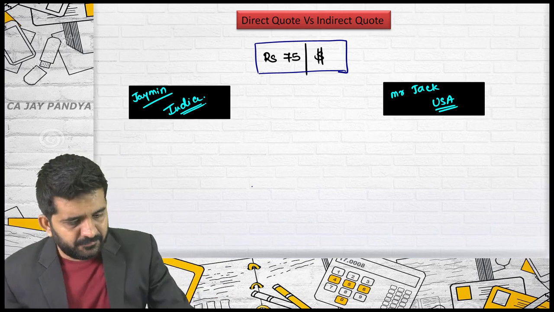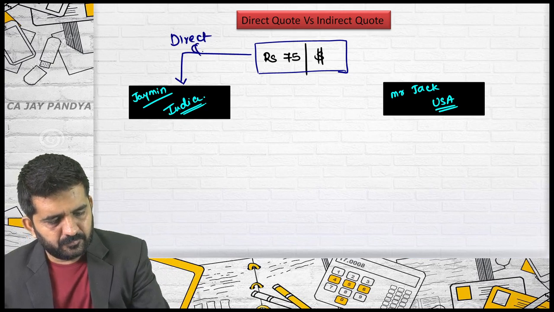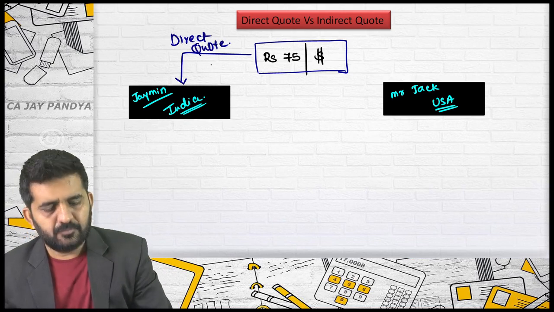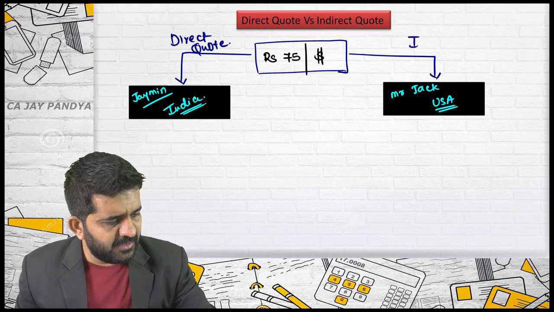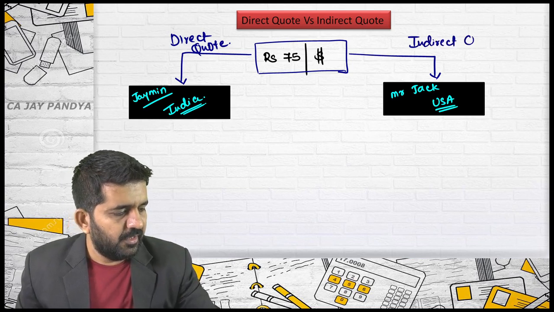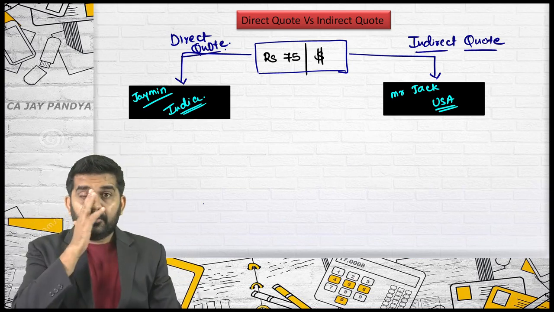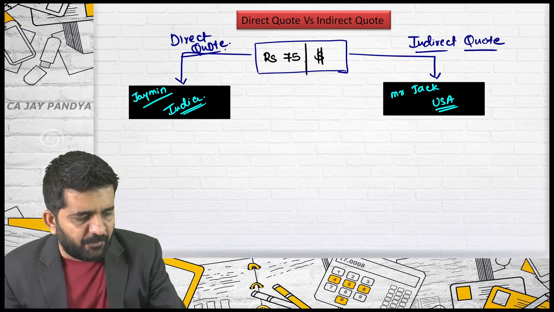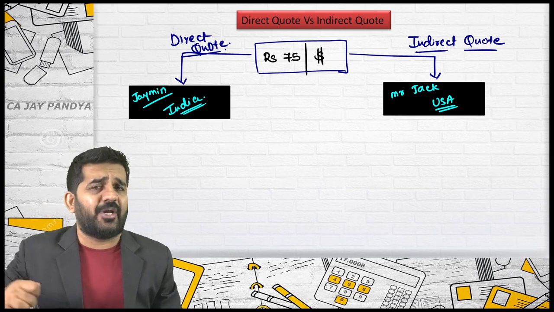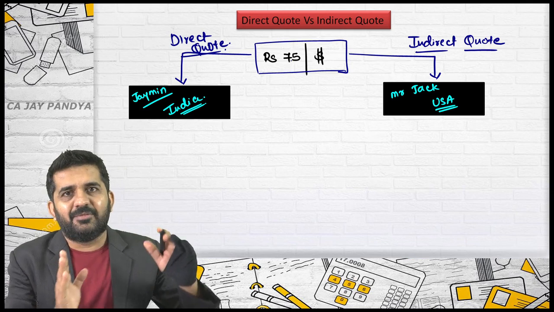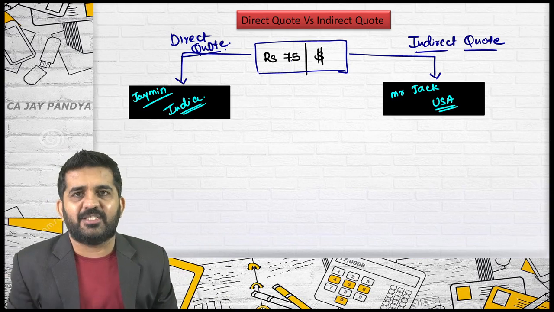For Jaimin, this is a direct quote. For Mr. Jack, this quote is an indirect quote. Why is this type of quote, for an Indian person whose home country is India, termed a direct quote? Try to understand. There is no logic behind it. There's no law which says this is the logic. But as per me, try to understand why it is a direct quote.